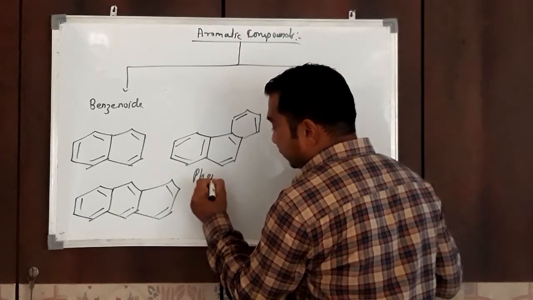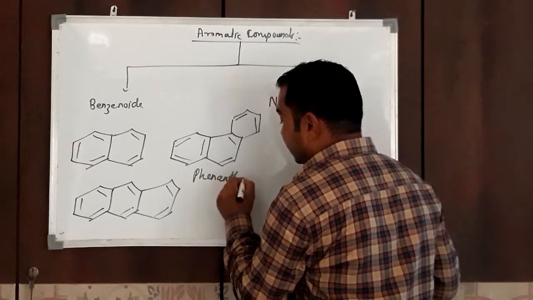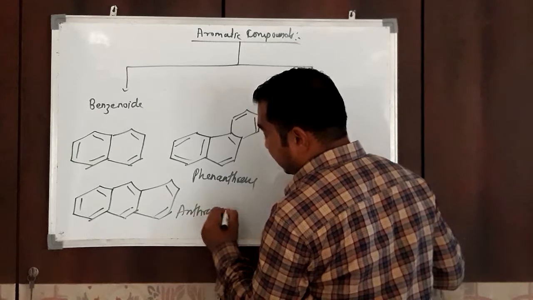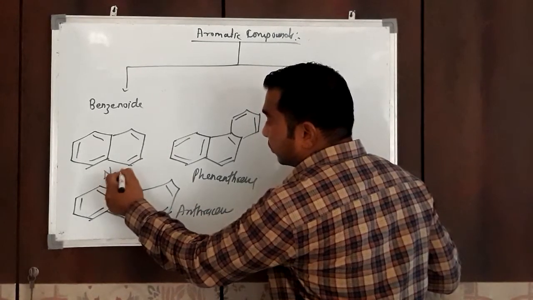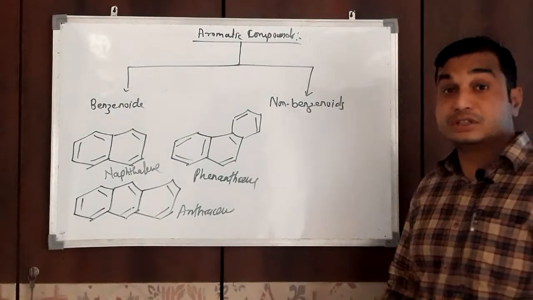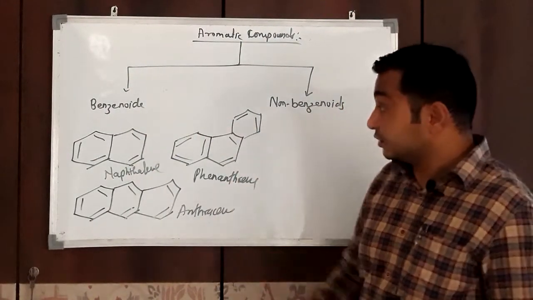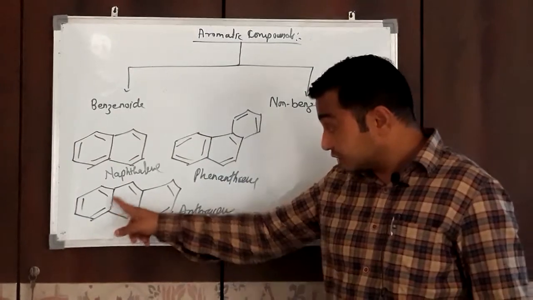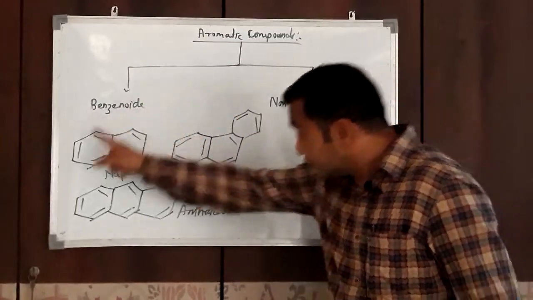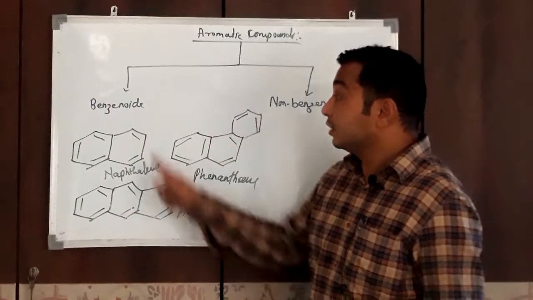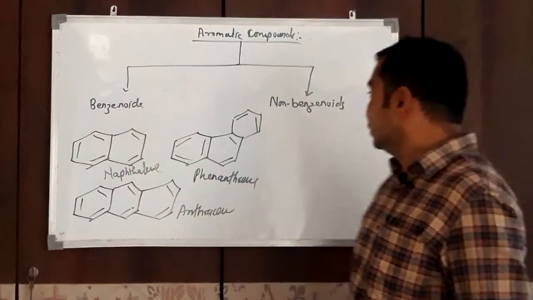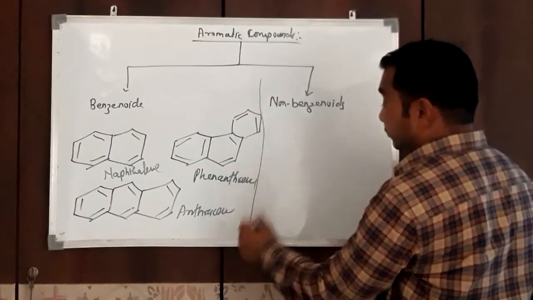This is phenanthrene. This is anthracene. This is naphthalene, and many more compounds which contain benzene rings in their structure. This structure contains a benzene ring, this structure also, this structure also. So these aromatic compounds are commonly known as benzenoid. All are aromatic.